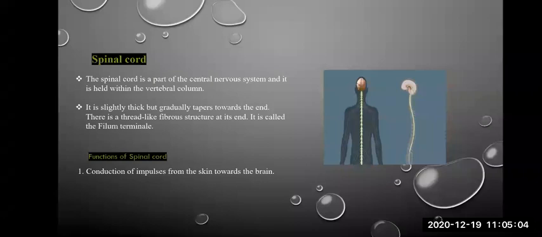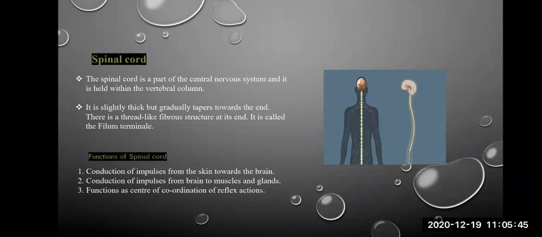So it conducts the impulses that are coming from the skin towards the brain, and from the brain to the muscles and the glands. So it is acting as an intermediate between the brain and the organs, that is skin and the internal organs, muscles and the glands.